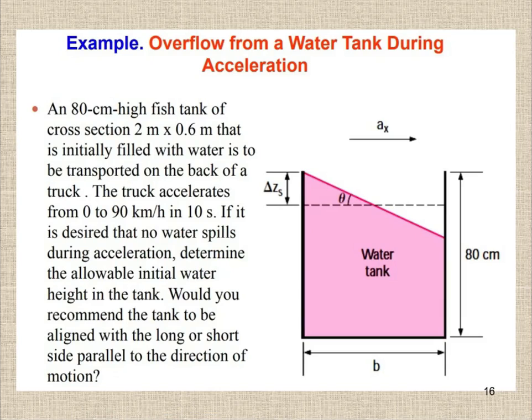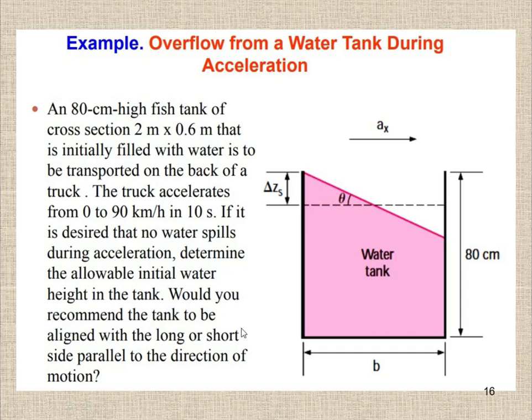Let's solve a practical example: overflow from a water tank during acceleration. An 80 centimeter high fish tank of cross section 2 meters by 0.6 meter, initially filled with water, is to be transported on the back of a truck. The truck accelerates from 0 to 90 km per hour in 10 seconds. If it is desired that no water spills during acceleration, determine the allowable initial water height in the tank. Would you recommend the tank to be aligned with the longer or shorter side parallel to the direction of motion?